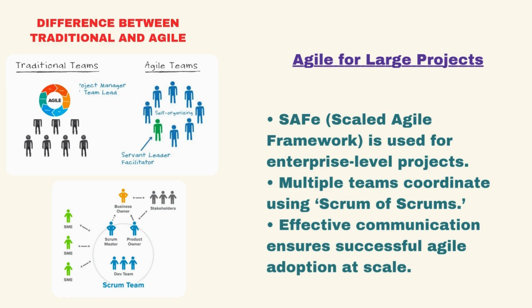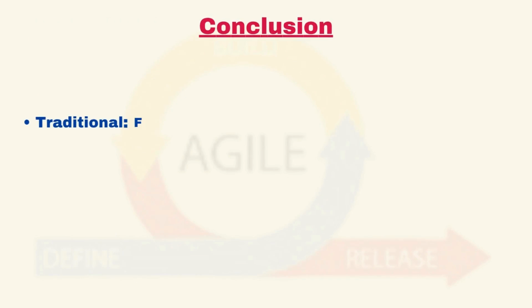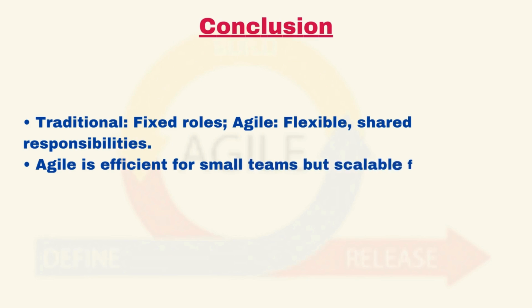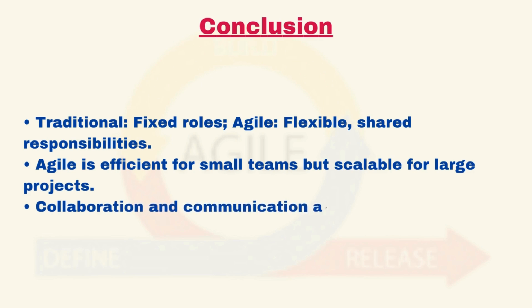There may be multiple teams working on different aspects of the project, and regular communication is necessary to keep things running smoothly. This is where concepts like the Scrum of Scrums come into play, where multiple teams meet regularly to coordinate their efforts. So to summarize, while a small team of 10 people can work on smaller projects, larger projects with more complexity require multiple teams. Agile is not about having one small team do everything. Instead, it's about collaboration and effective communication between several teams, each focusing on different aspects of the project.